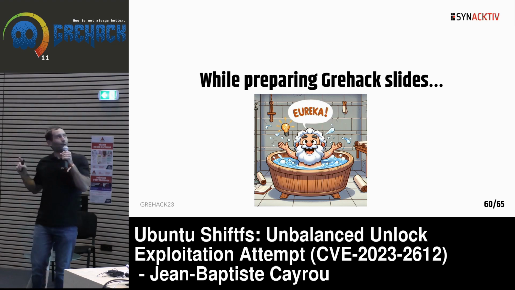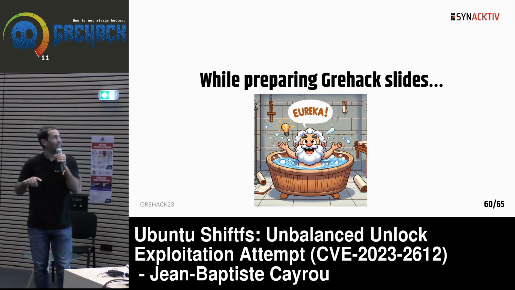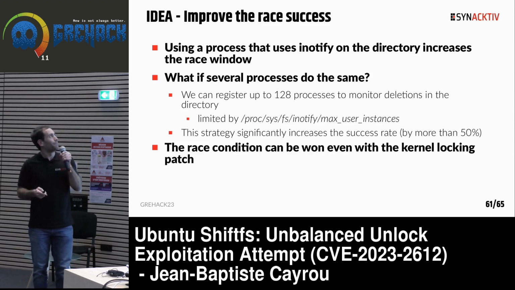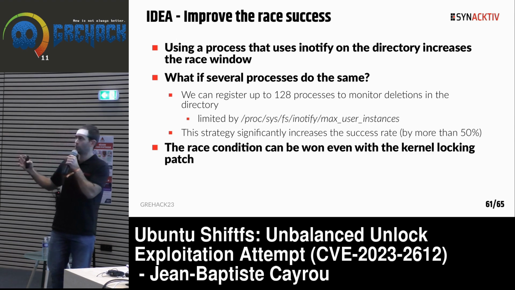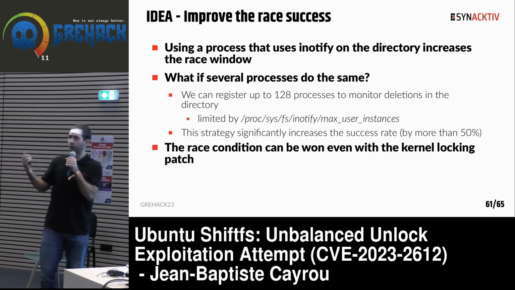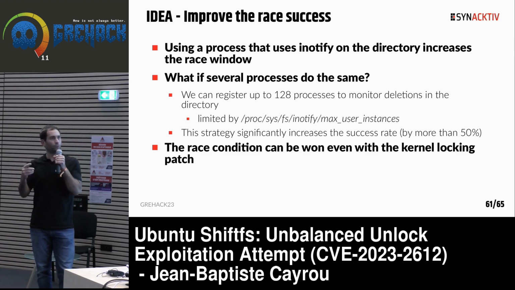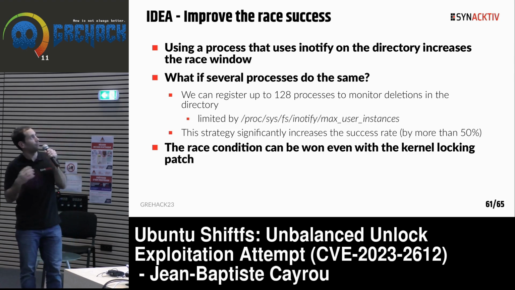And while I was preparing the slides for this conference, I had an idea. Remember, the trick we use is to register a process with inotify to increase the win rate. I wondered why I did that with just one process, because we can do that with several processes.